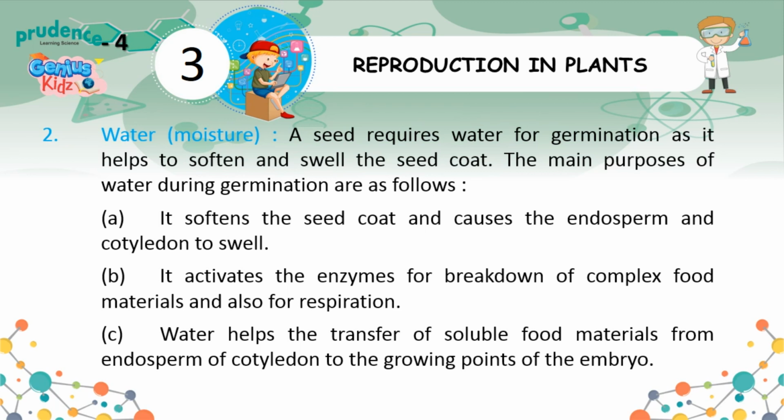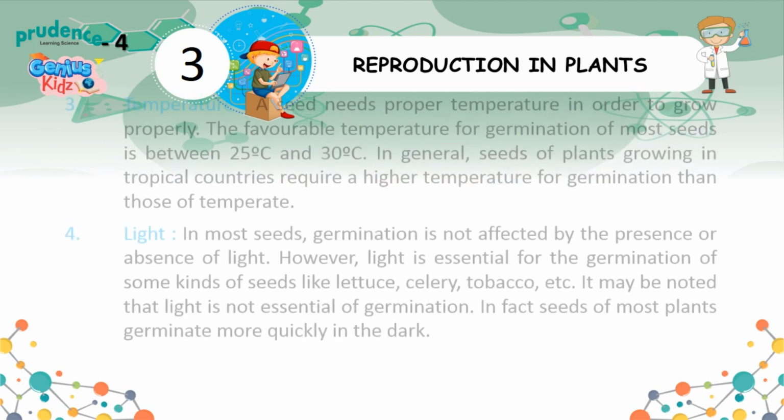2. Water, moisture. A seed requires water for germination as it helps to soften and swell the seed coat. The main purposes of water during germination are as follows. A. It softens the seed coat and causes the endosperm and cotyledon to swell. B. It activates the enzymes for breakdown of complex food materials and also for respiration. C. Water helps the transfer of soluble food materials from endosperm or cotyledon to the growing points of the embryo.